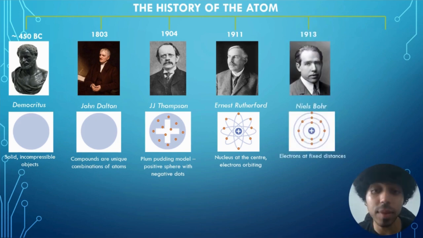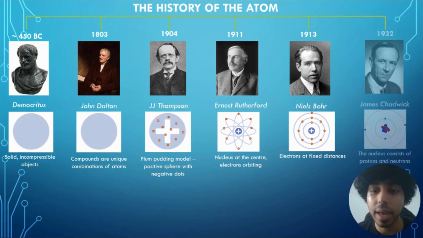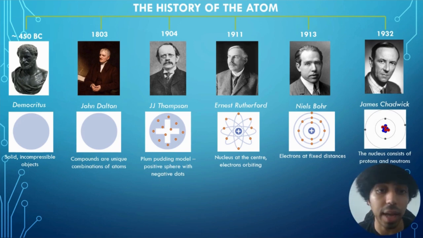Niels Bohr then came along and did some further experiments, which realized that there were fixed distances at which electrons were orbiting. A little bit later, James Chadwick came along and also discovered that there was a neutron in the nucleus, and therefore birthed our model of the atom, where the nucleus has protons and neutrons and electrons are orbiting at fixed distances. Is that it?